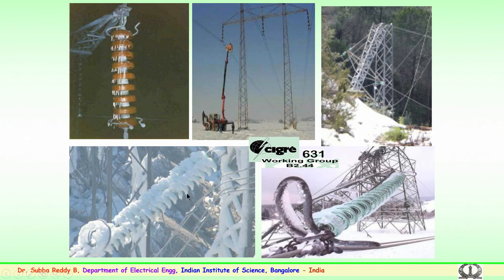This creates a mechanical weight on the transmission conductors. It further aggravates the situation, where in some cases the towers collapse because of the mechanical loading of ice on the conductors or insulators. Combined with the wind, the tower could collapse. There are a few examples where the collapse of towers because of ice loading has been noticed.